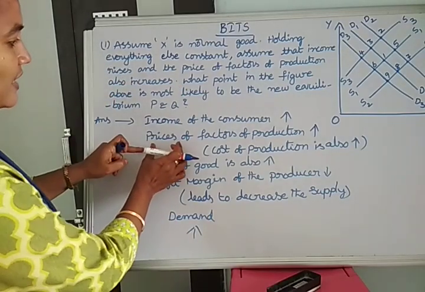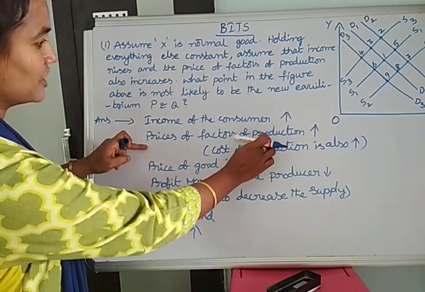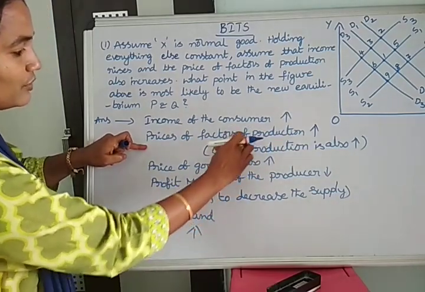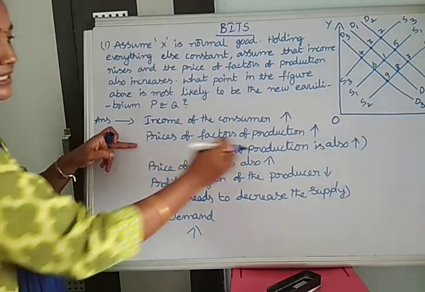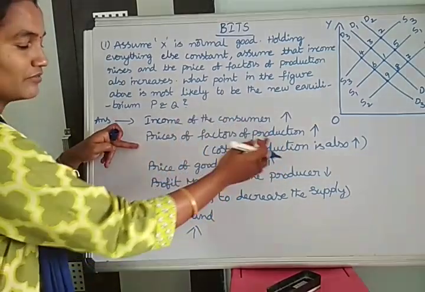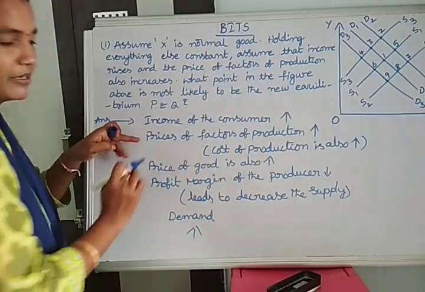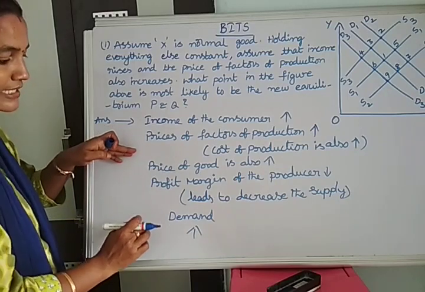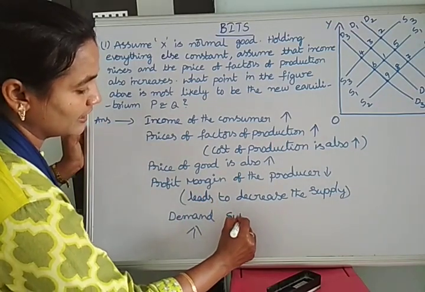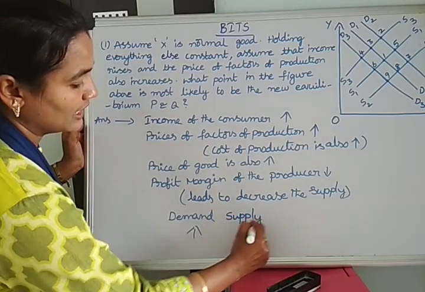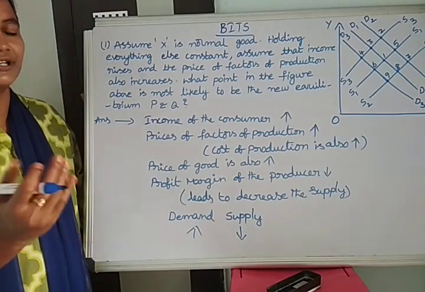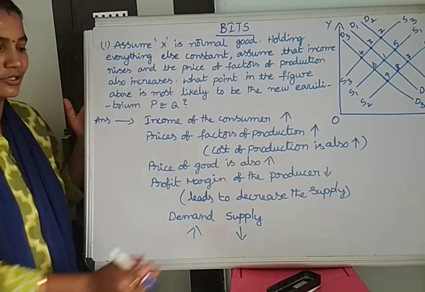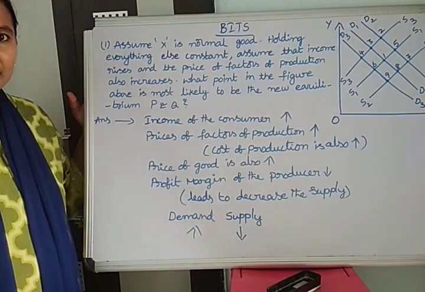So we have taken the increase in the prices of factors of production, and analyzed its effect. Prices of factors of production increase, cost of production increases, price of goods increases, then the profit margin of the producer decreases, and supply also decreases, because if they are getting less profits, producers do not show any interest in increasing the supply of goods and services.